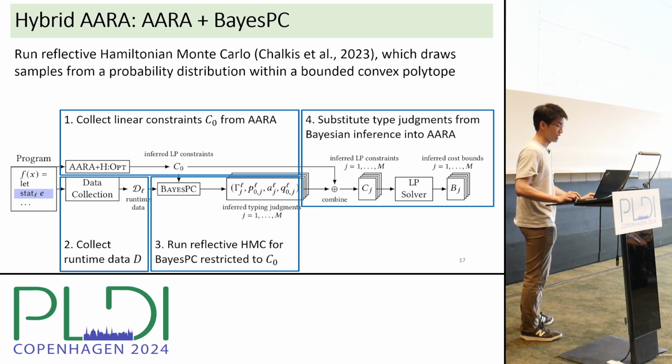And then in the last step, we substitute these typing judgments that we drew in step 3 into the linear constraints C0. And then we solve the resulting linear program. In the last step, we don't need to worry about the possibility of the posterior samples breaking the constraint C0, because in step 3, when we run the sampling algorithm, we draw samples from the feasible region of C0. So any sample we draw is guaranteed to already satisfy the constraint C0.